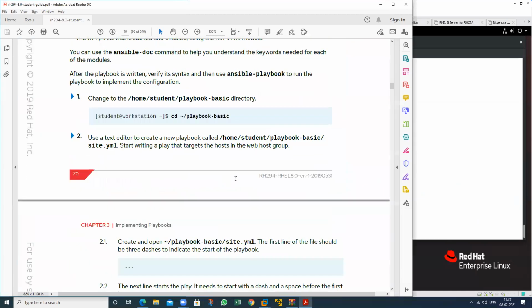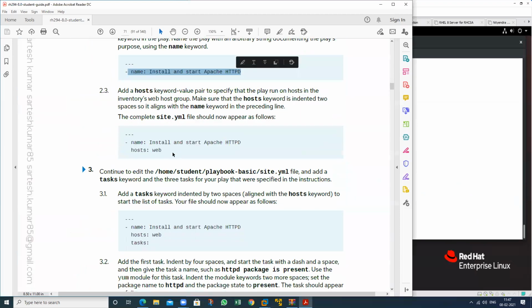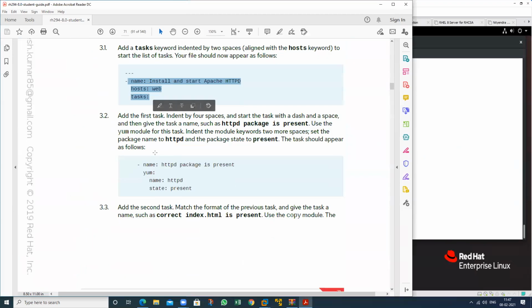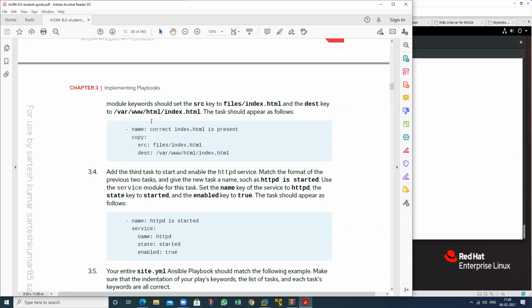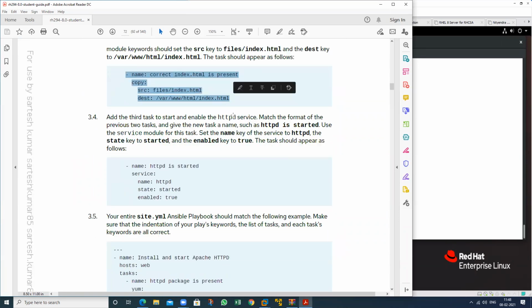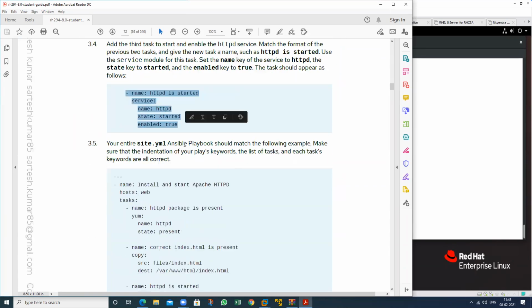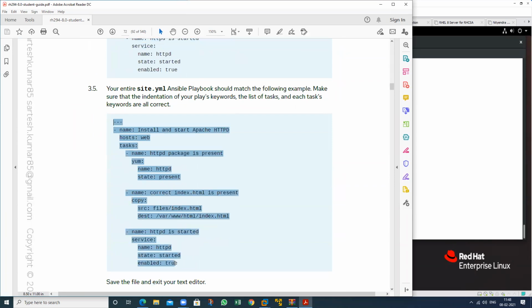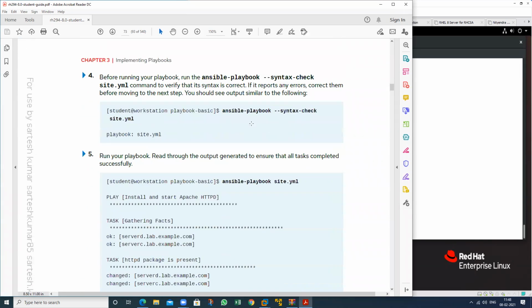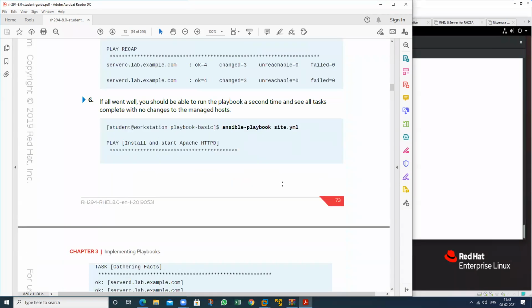So perform this particular hold. See this one, these two web tasks. Use this particular package; present means installation. So just create the second task, the third task, and the fourth task also, then do a syntax check, then run this particular playbook. So we can perform all the tasks.